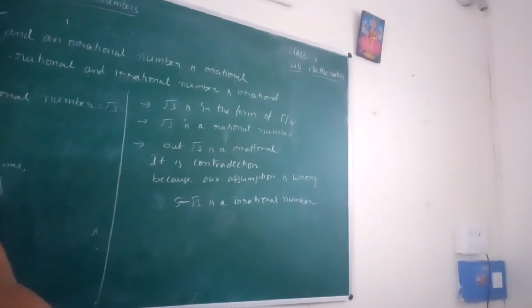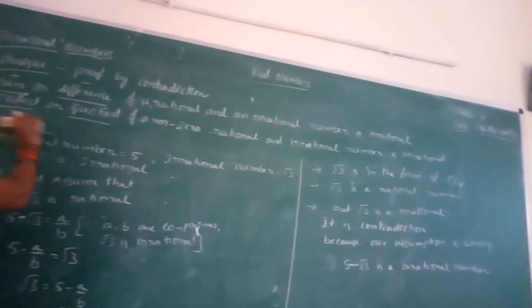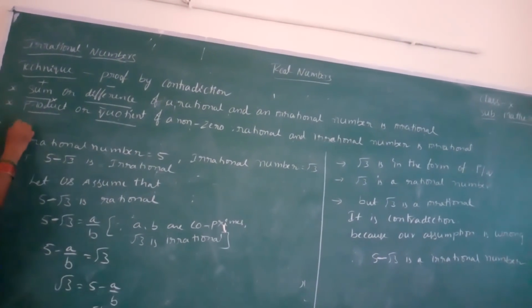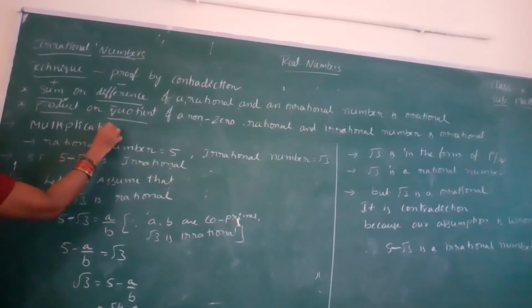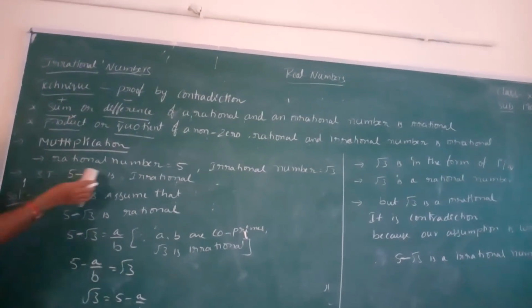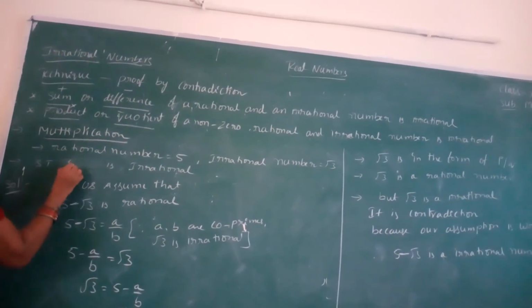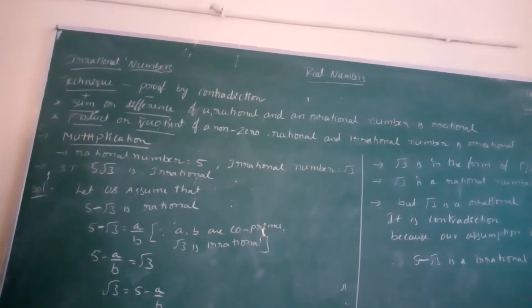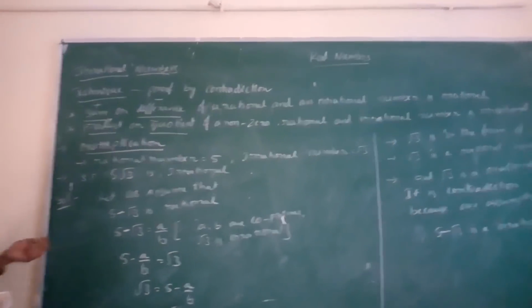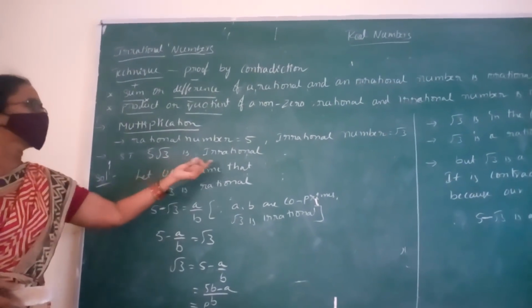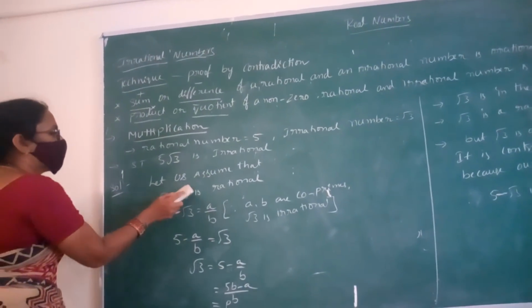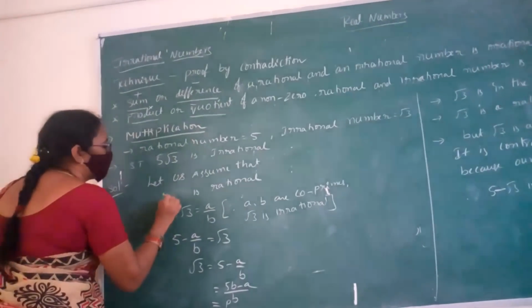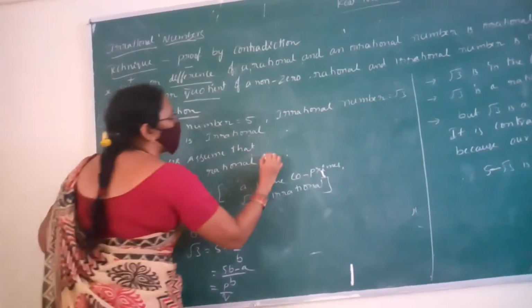Okay. The next binary operation is multiplication. What is that? Multiplication. Here we write 5 root 3. No need to put the multiplication symbol, because it is like x. So 5 root 3 is irrational. Using this contradiction method, let us assume that 5 root 3 is a rational number.